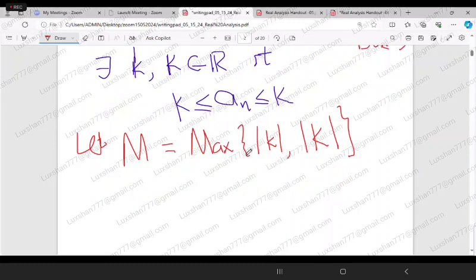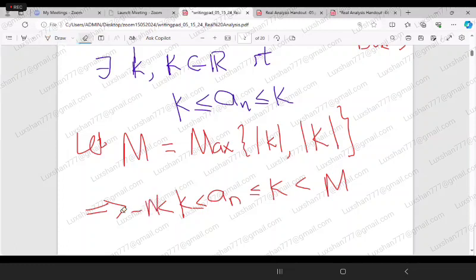Then from this inequality, you can write that a_n will always be less than or equal to capital K, which is less than or equal to capital M, and greater than or equal to simple k, which is greater than or equal to minus capital M. So I am taking capital M this way.